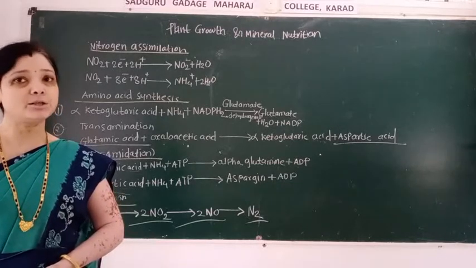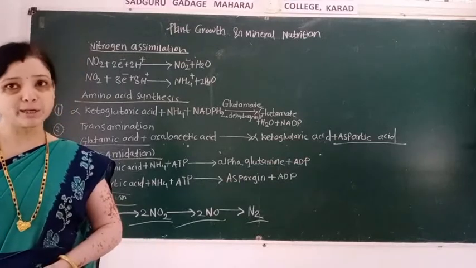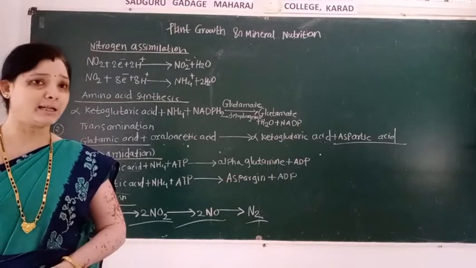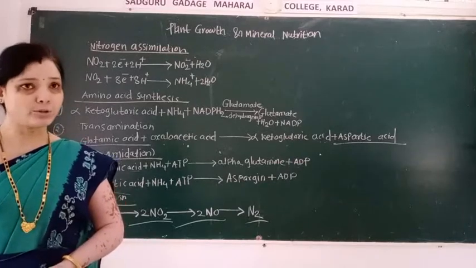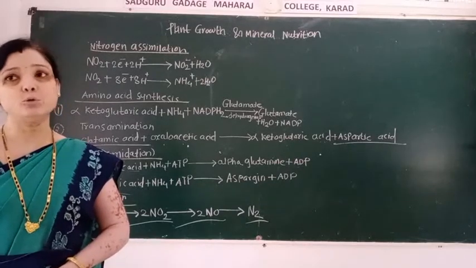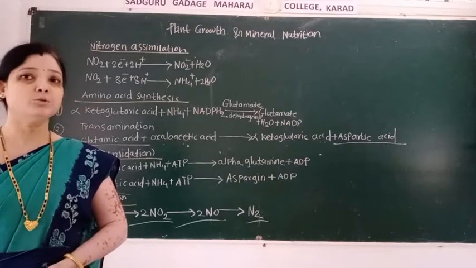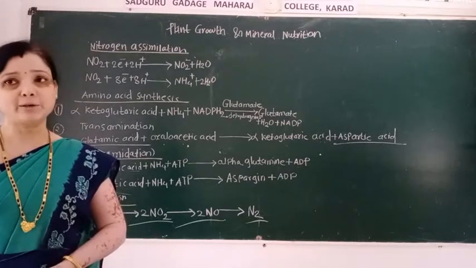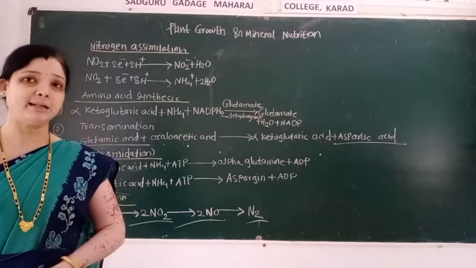Ammonification means the decomposition of organic nitrogen present in dead plants and animals. It gets converted into ammonia. This process is known as ammonification. And nitrification is the formation of NO2 and NO3 from ammonia.